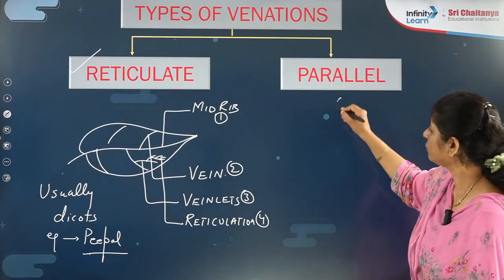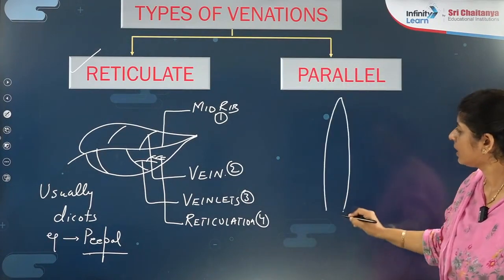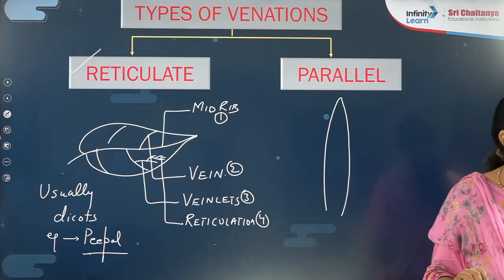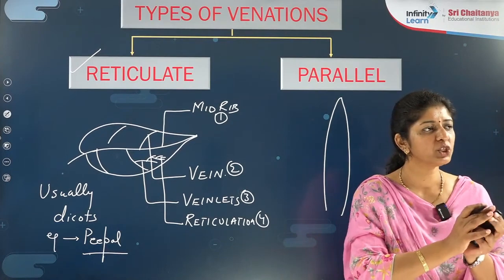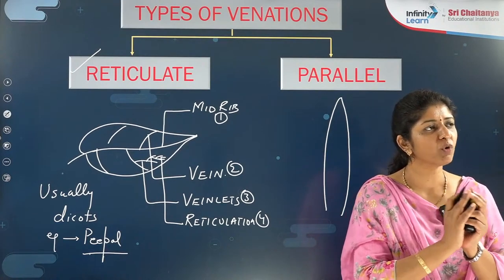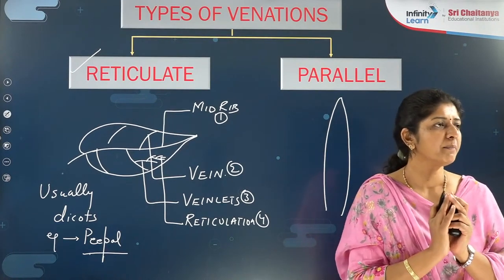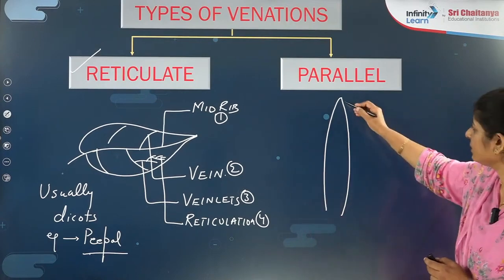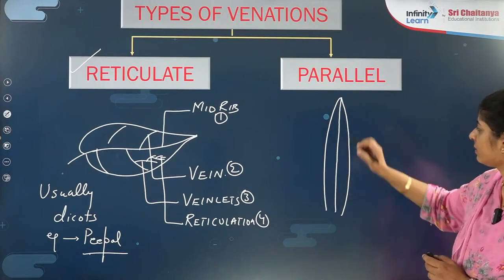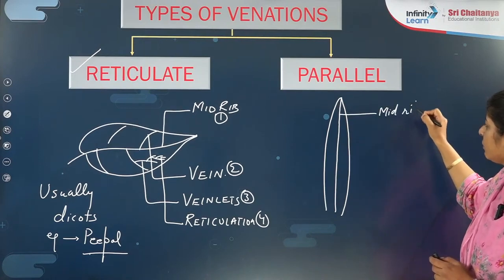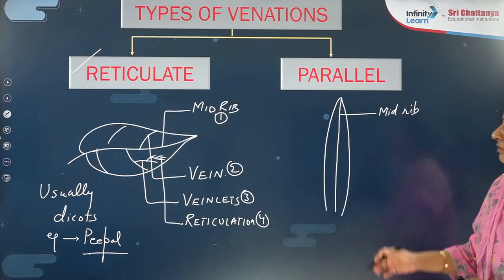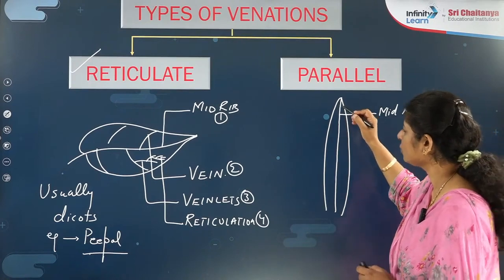In parallel venation, you will find, suppose this is a leaf. Now, put a focus on this point. It should be very much clear to you, otherwise you will make mistakes identifying what is a reticulate venation and what is a parallel venation. Here there is a main vein again, which you call the midrib. Are you getting that? And further, their veins are parallel to each other.